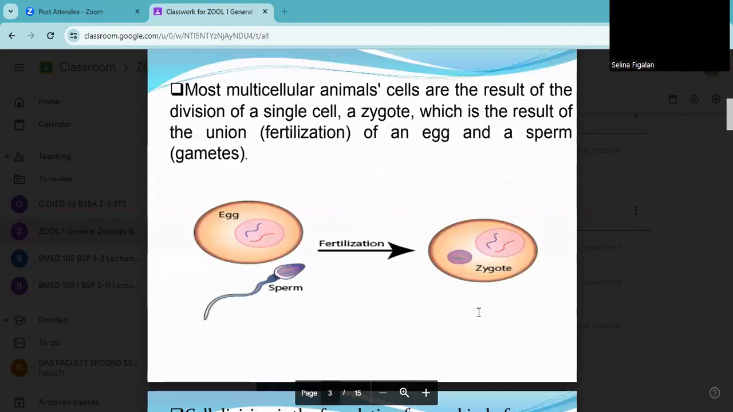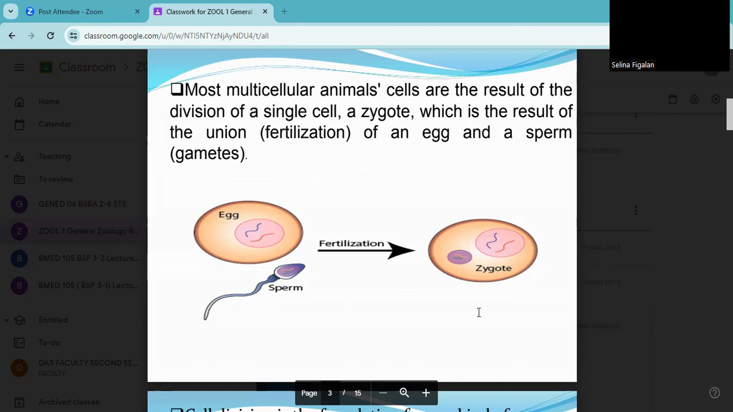which, it says here, is that most multicellular animal cells are the result of the division of a single cell. Okay, so which means that they met through gamete formation, through the meeting of the egg and then the sperm cell. As I have said earlier, when you say meiosis, there is a gamete formation, which means that this involves the egg and then the sperm cell during the fertilization process.